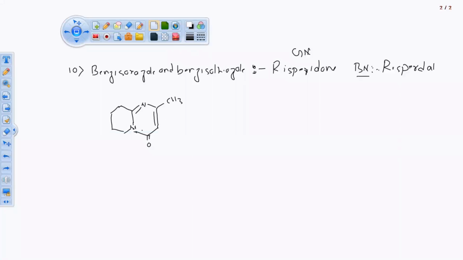If it is in sharing, then we have to give numbering to that heteroatom also. If a carbon is in sharing, we are not going to give the numbering. So that is the rule we have studied in heterocyclic chemistry. Here CH2 and CH2, then nitrogen atom.